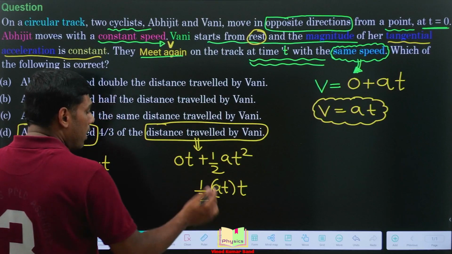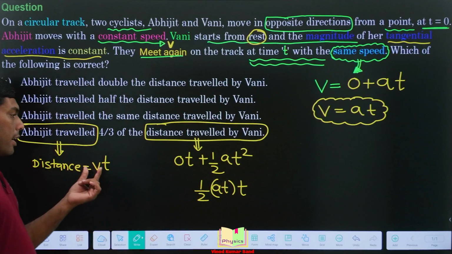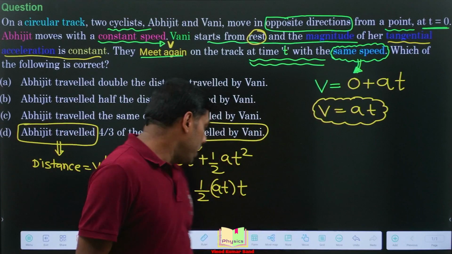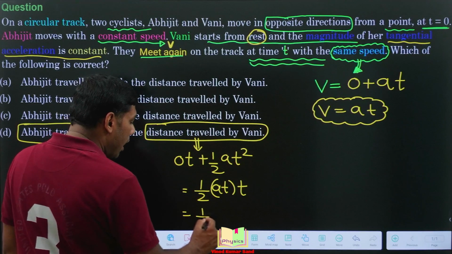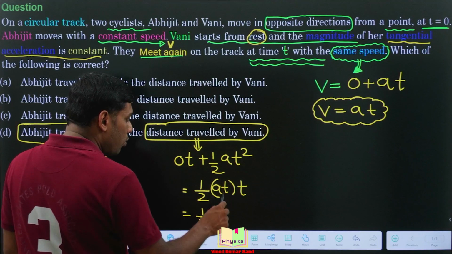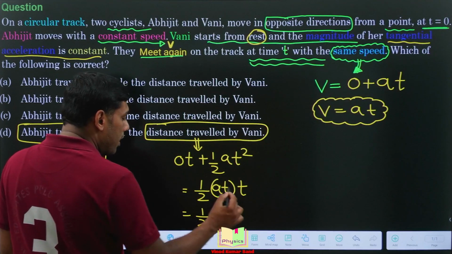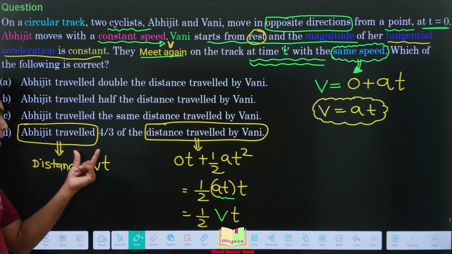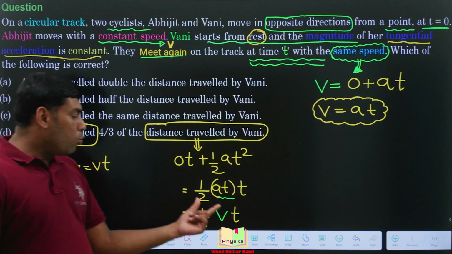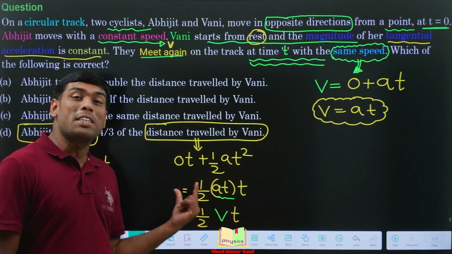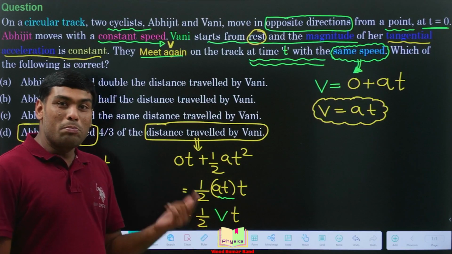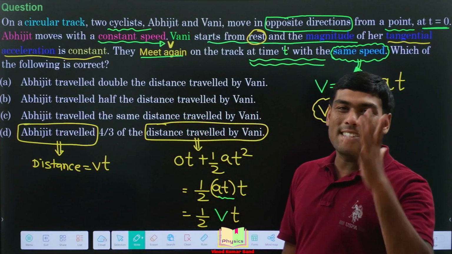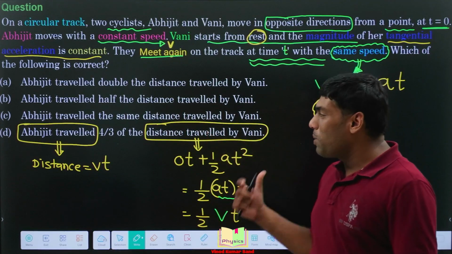Agree? Now, this at can be written as what? We have seen that at can be written as v. So rewriting this expression, half, this at is written as v, and then here we are having vt. See the interesting thing. If Abhijit has traveled distance vt, then Vani has traveled the distance vt by 2. It means Abhijit has traveled twice the distance as compared to the distance traveled by Vani.